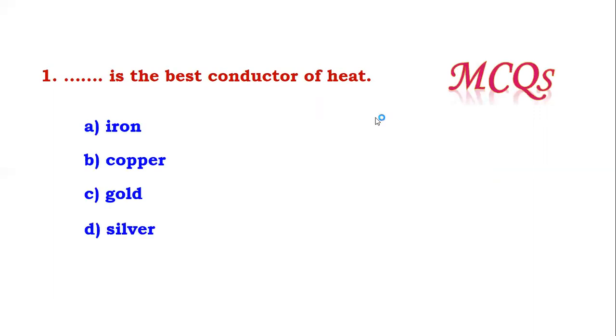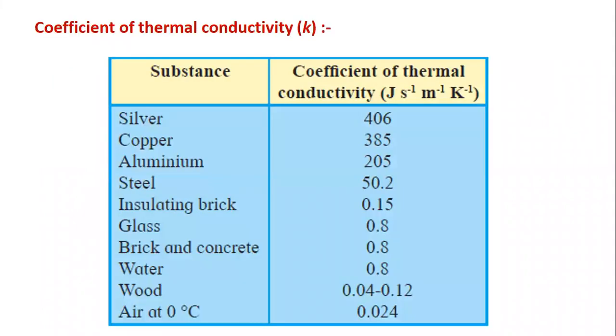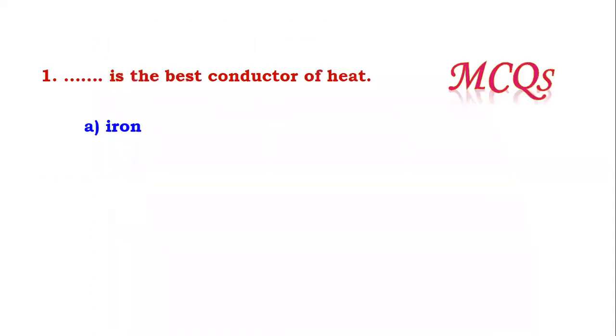Now, based on the previous knowledge, can you answer this question? The best conductor of heat means the one whose thermal conductivity is more, and the answer is silver. You can see the table here: the thermal conductivity of silver is highest, so it is the best conductor of heat, and the answer is silver.